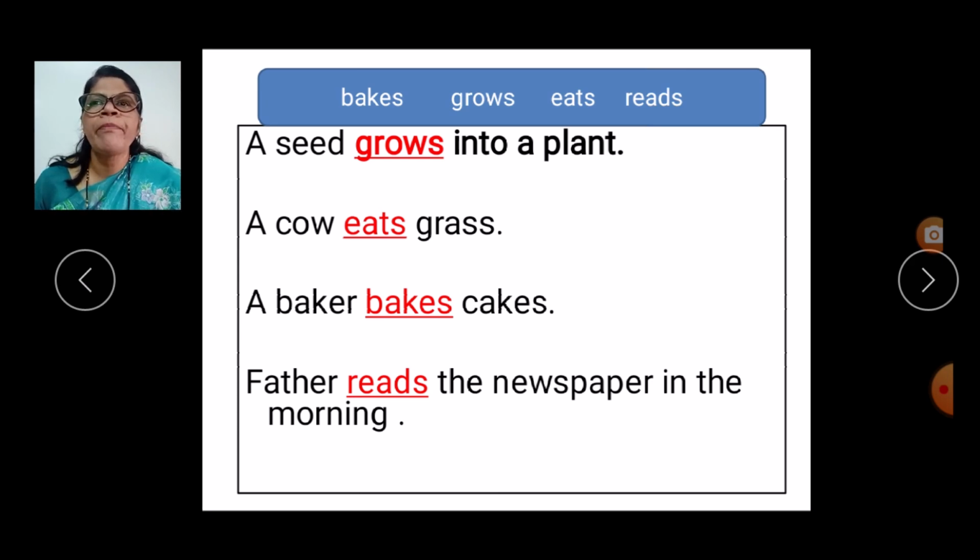So repeat after me. A seed grows into a plant. A cow eats grass. A baker bakes cakes. Father reads the newspaper in the morning.